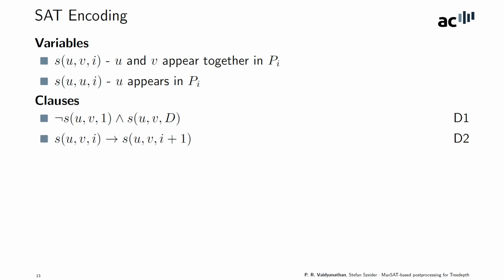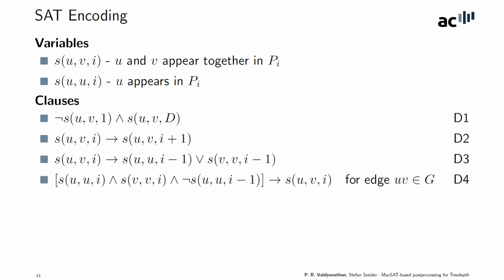This clause ensures the refinement property that if two vertices appear together in the ith layer, they also appear together in the i plus 1th layer. This clause ensures that at most one of the vertices is forgotten per partition per layer, by saying that if u and v appear together in a layer, then at least one of u and v appear in the previous layer. And finally, this clause ensures the property required for the edges.